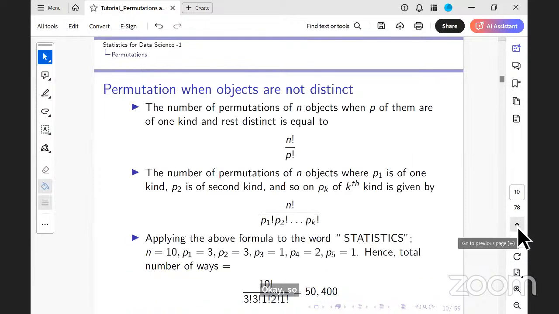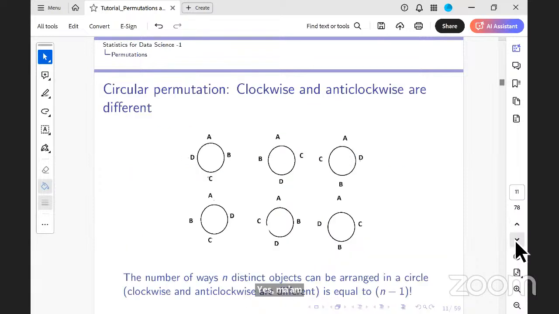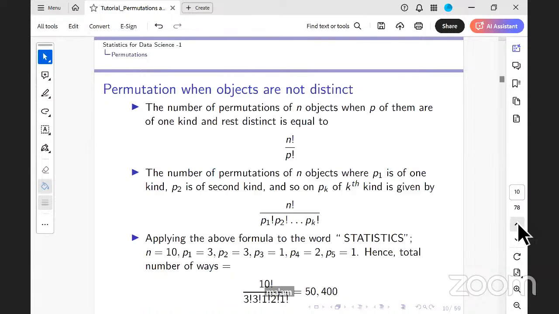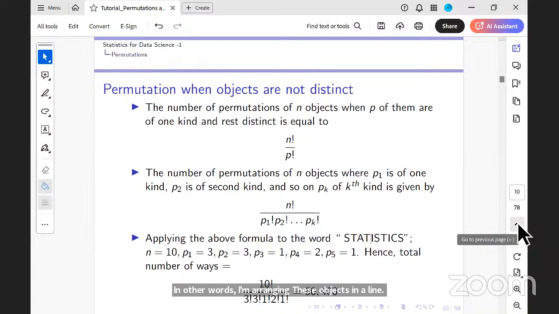In other words, I'm arranging these objects in a line. Most problems you will come across are like: how many ways can I arrange 25 people if girls are sitting together and boys are sitting together, or couples sit together? All problems of this kind, you can apply this.